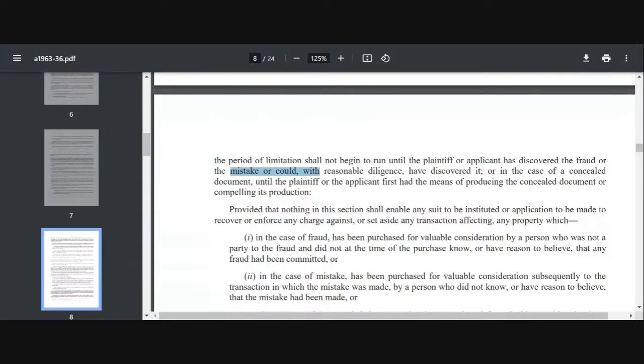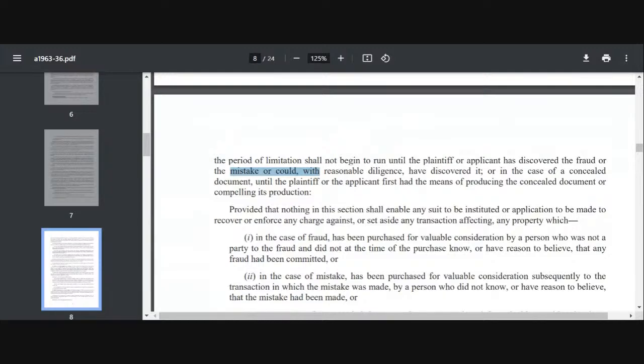Is this clear? So if someone has actively concealed one fact from you, in that case also the period of limitation will start when you have the means of producing that document in the court of law. तो पहले आप प्रोड्यूस नहीं कर पा रहे थे इसलिए आपने केस नहीं करा, लेकिन बाद में अगर आप प्रोड्यूस कर सकते हो, जब the moment you are in possession of those documents, you can institute it. So section 17 talks about effect of fraud and mistake.